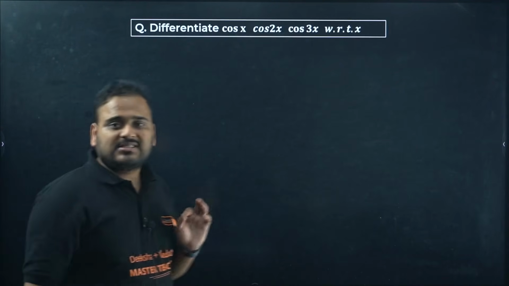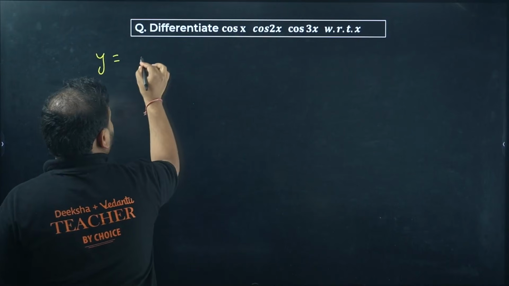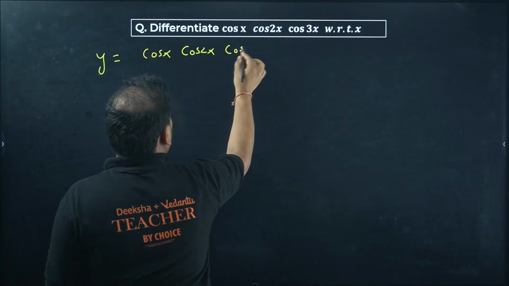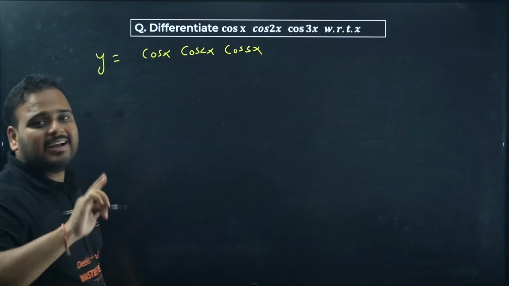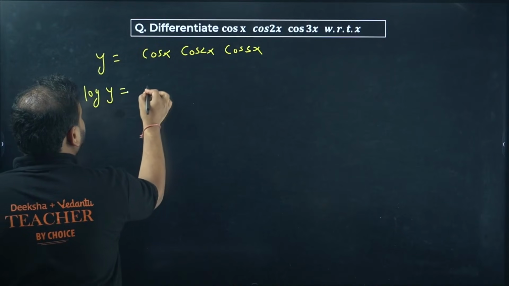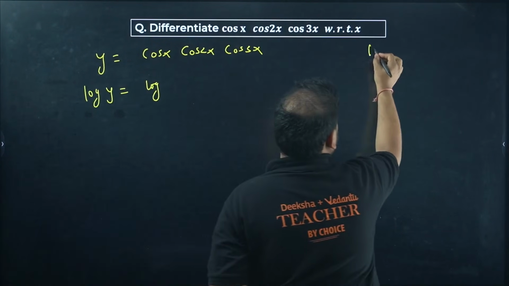Next, a question on the same property of logarithmic differentiation. Take this y as cos x, cos 2x and cos 3x. What is the first step I mentioned? Take log on both sides. Log y. When you take log of this, what is the formula for log of ABC?